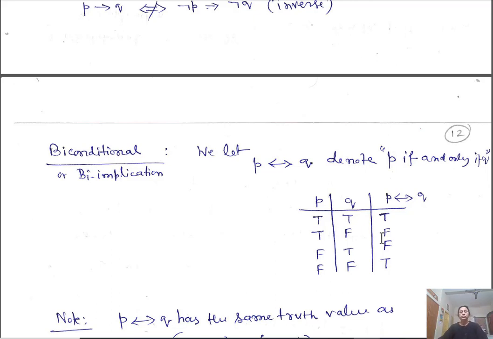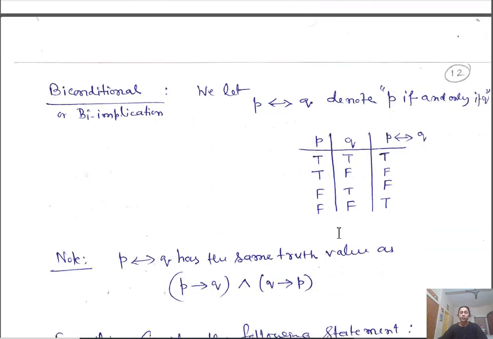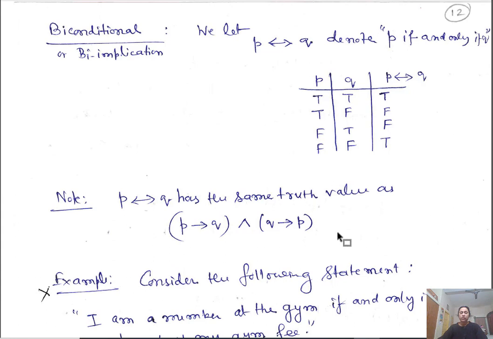So you may think whether this is the same as XOR. It is not the same, okay? P biimplication Q has the same truth value as P implies Q and Q implies P.